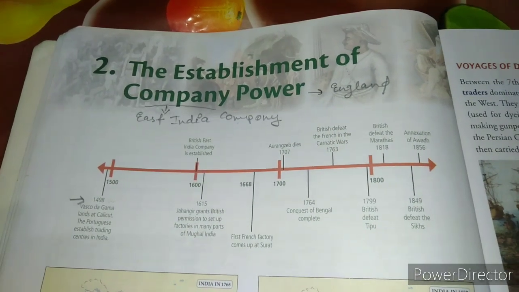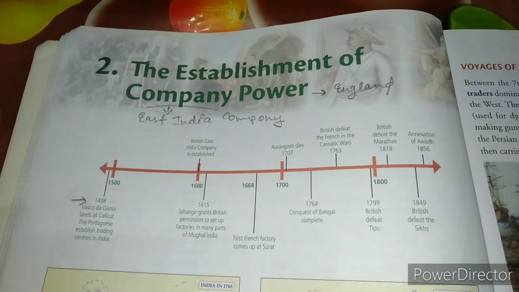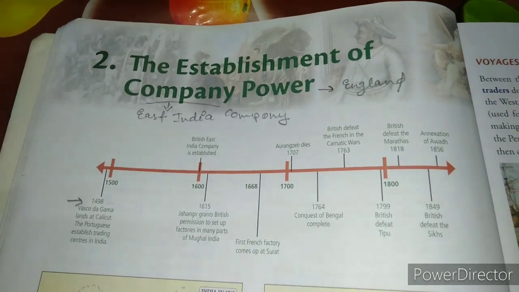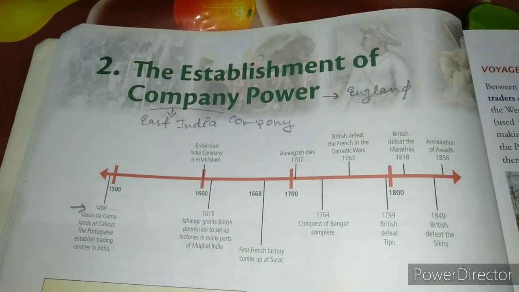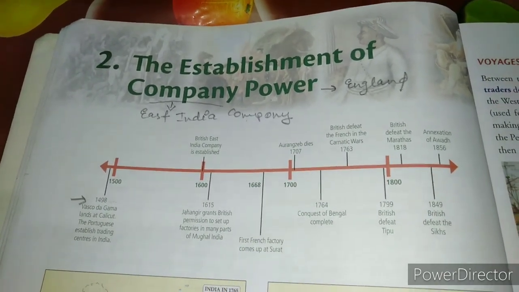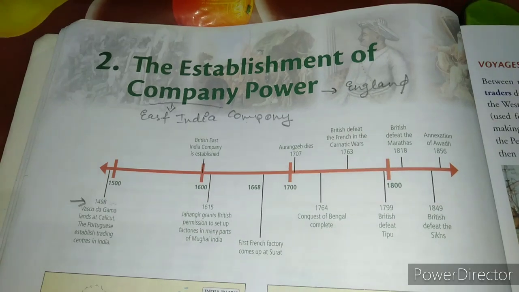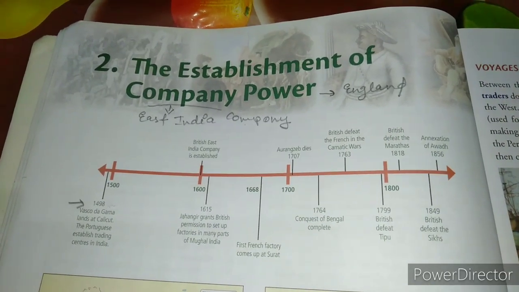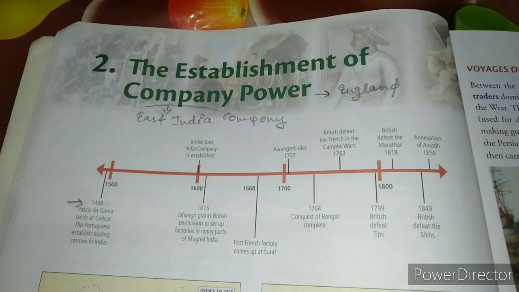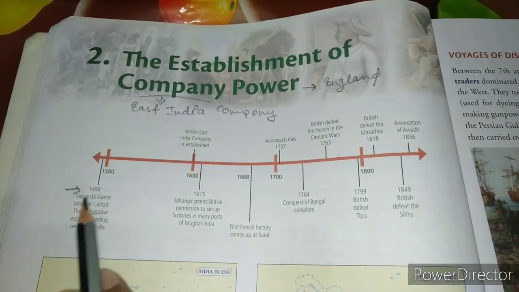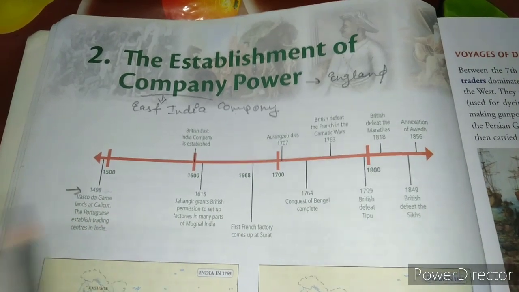It means when you discover a way, then so many people will start traveling on that particular path. But if you discover, you will make history, and the rest will follow you. So this happened in India in the year 1498, and Vasco da Gama discovered India.